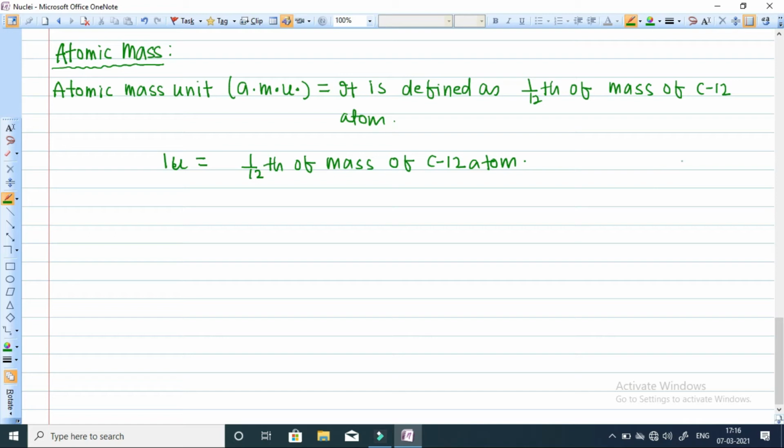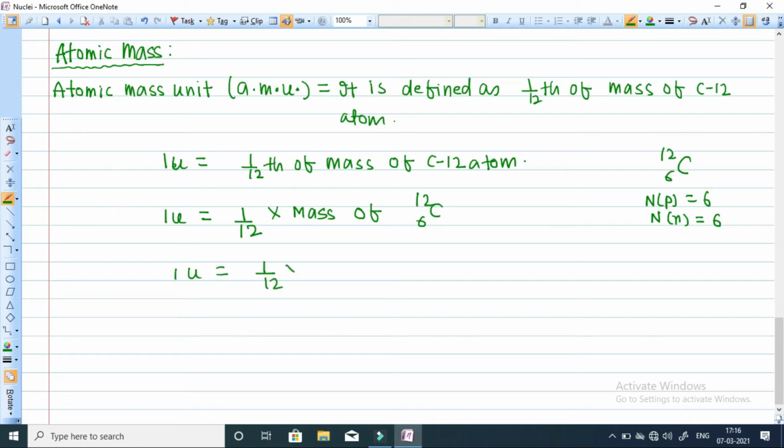Now we can easily calculate. In case of the C12 atom, 6C12, the number of protons is 6 and the number of neutrons is also 6. So we can easily calculate the total mass of the nucleus of the C12 atom. 1U is equal to 1 by 12th into the mass of the nucleus of 6C12.